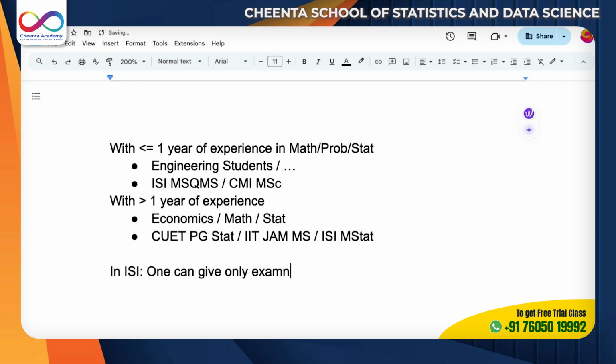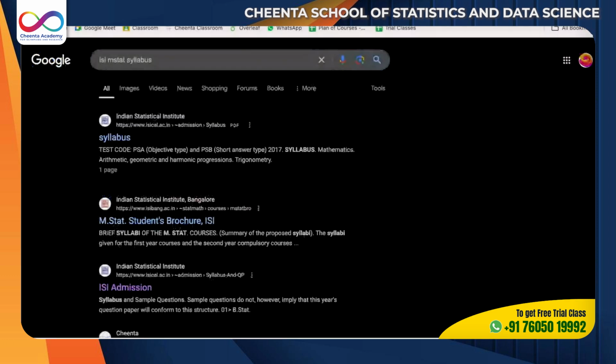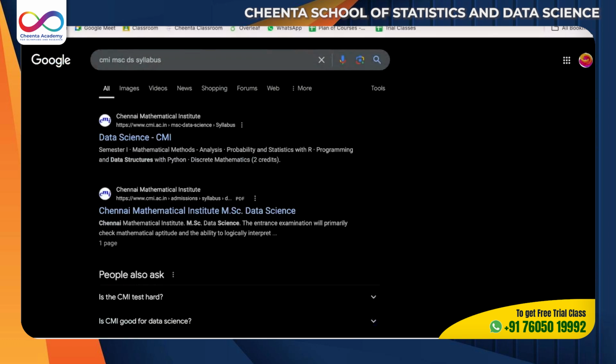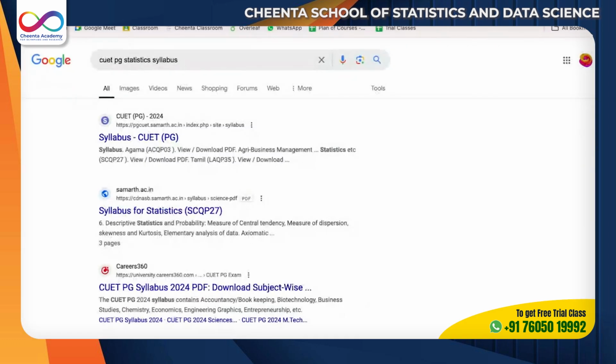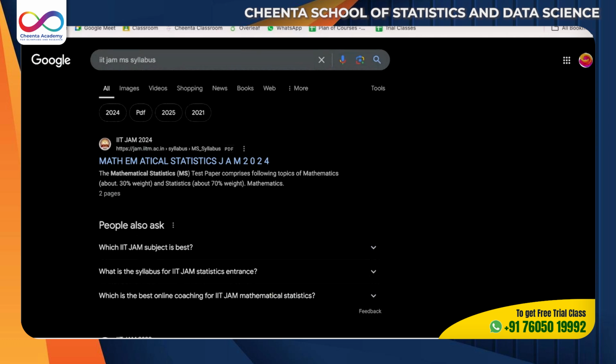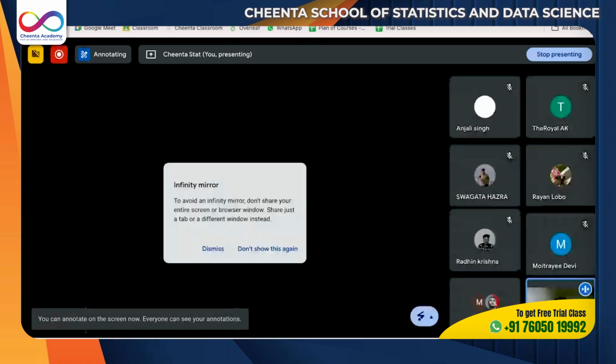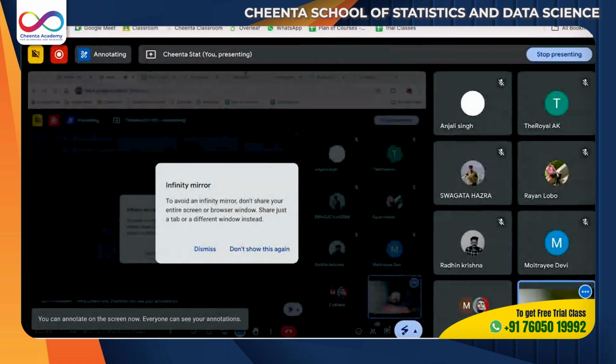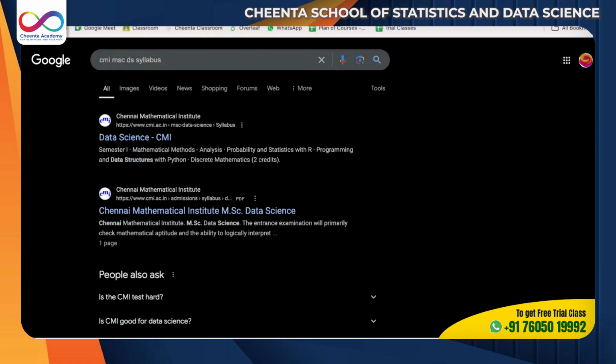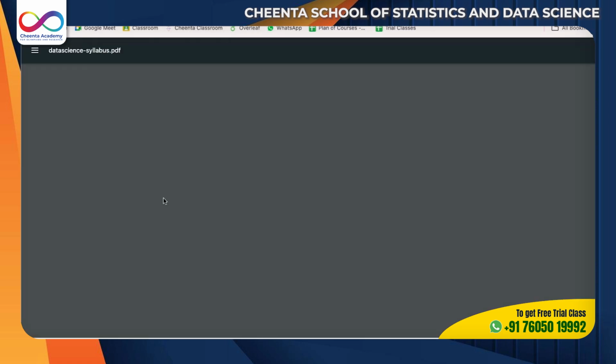Okay. So let's take ISI MSQMS and CMI in the same order, then CUET, then IIT, and then ISI. In this order, you should apply. I believe CMI is harder than ISI MSQMS because in CMI it's more fun problems, it's interesting problems. So let's see, I hope they have the syllabus.